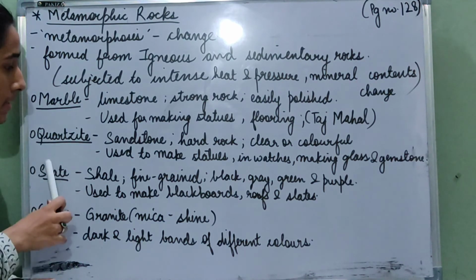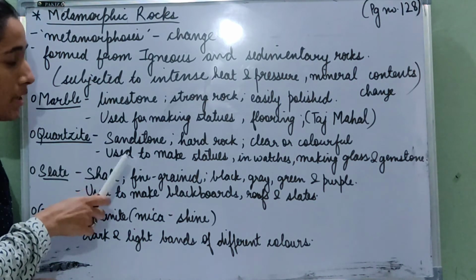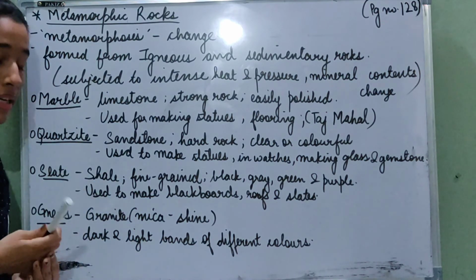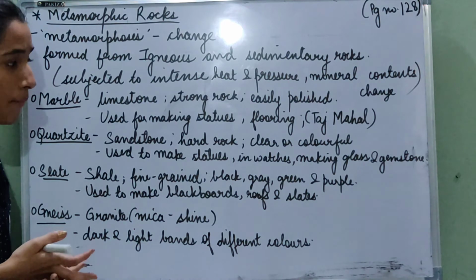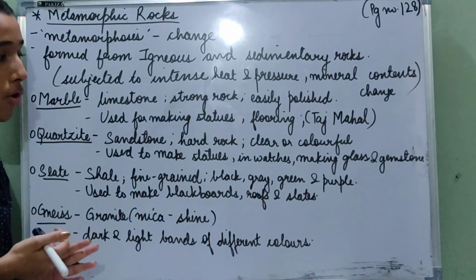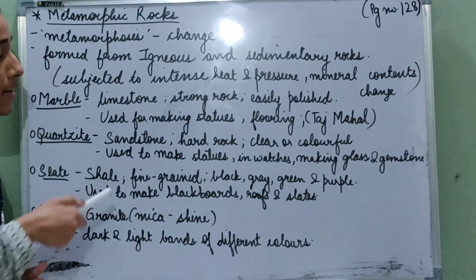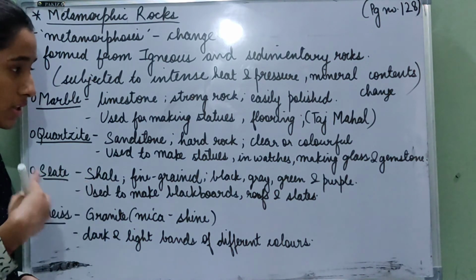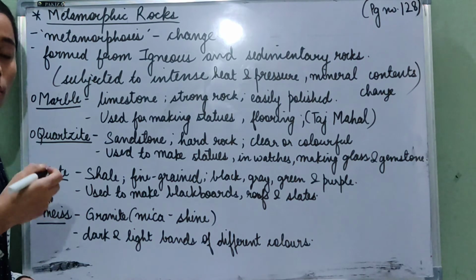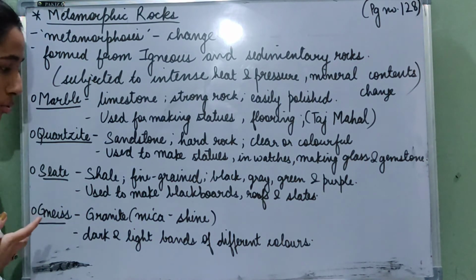Then we learned about quartzite. It is formed from sandstone. It is a very hard rock. It can easily scratch an object made of steel. It is clear or colorful, and it is used to make statues. It is used in watches, in making glass, and also as a gemstone.